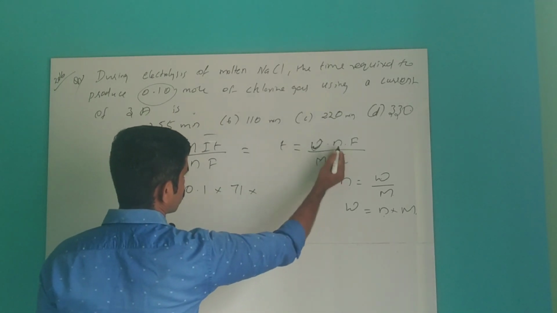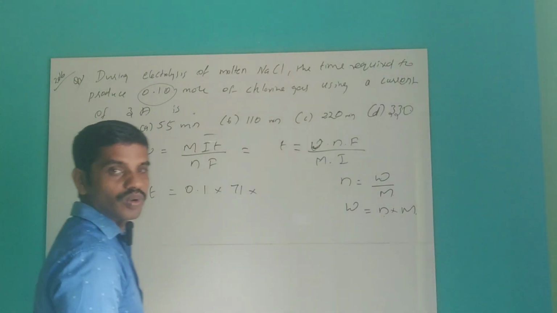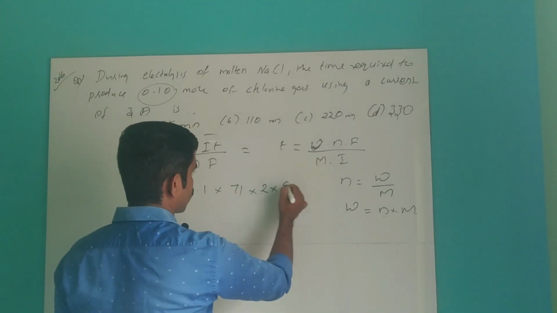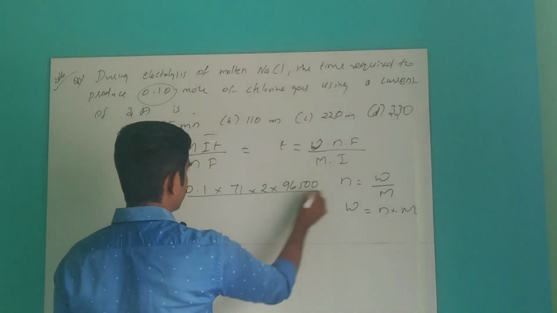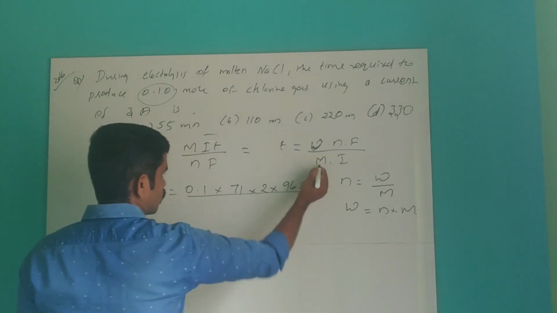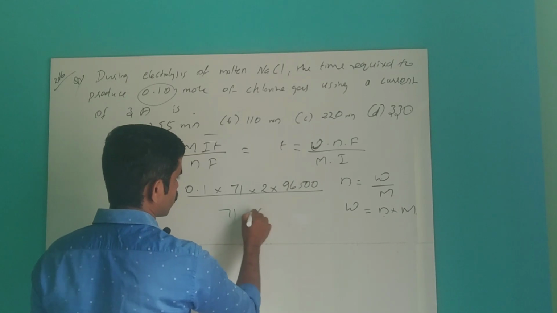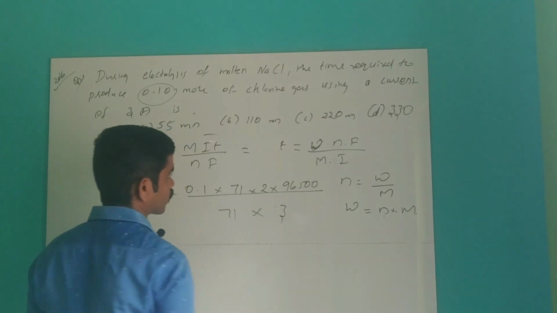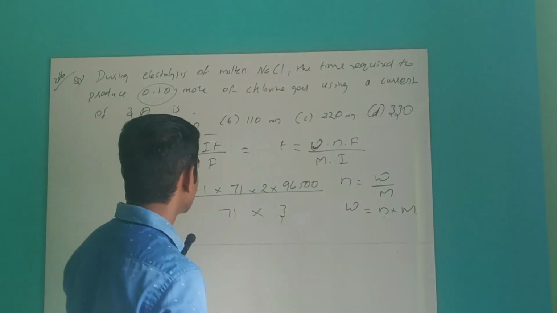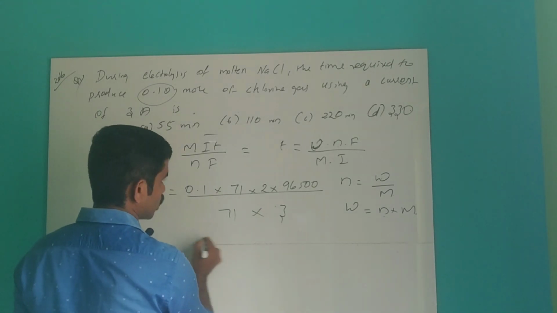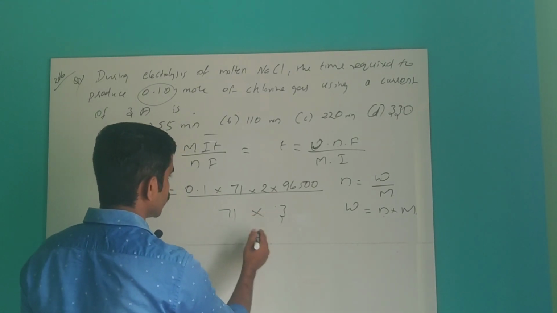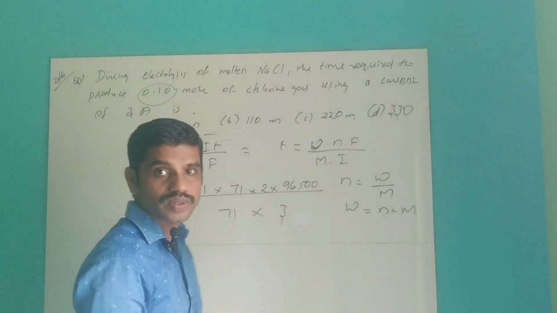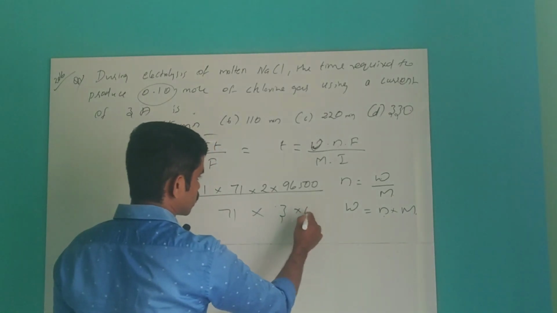For the number of electrons, Cl2 gives 2, so 2 into Faraday 96500, divided by the molar mass 71 into I. The current is 3 ampere. Now you do this and you will get the answer. The answer you will get in seconds, but here it is given in minutes, so you have to divide it by 60.